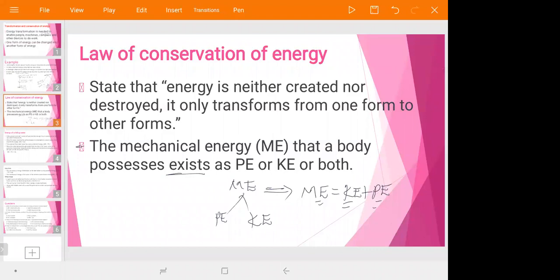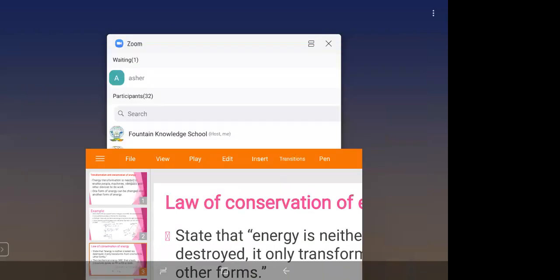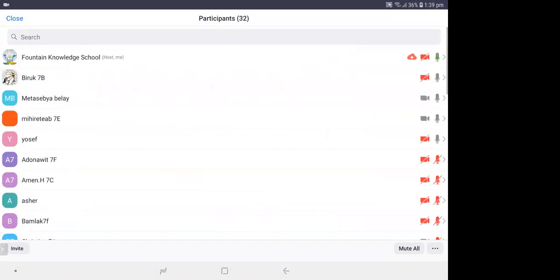So energy is neither created nor destroyed. It is only transforming from one form to another, okay, from one form to another.